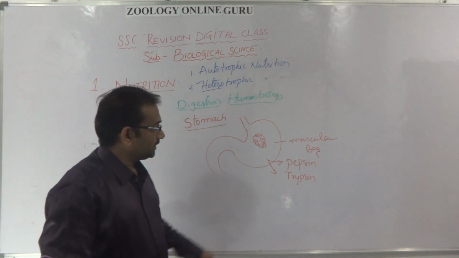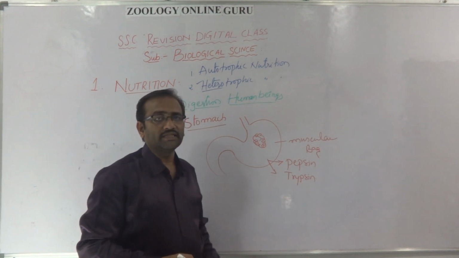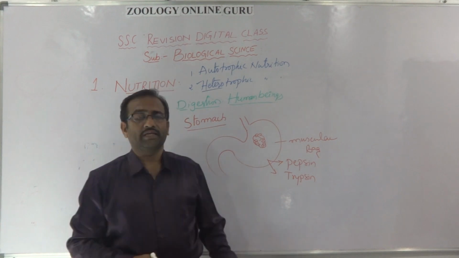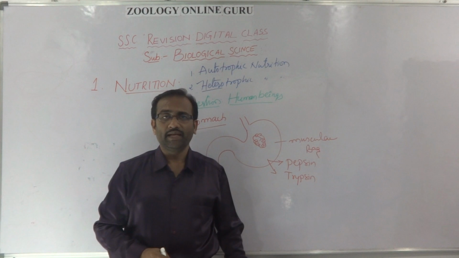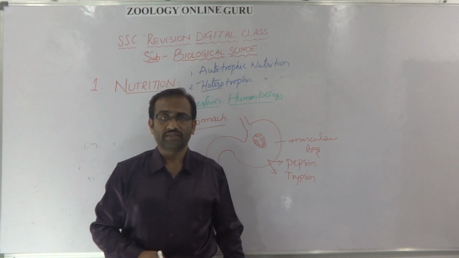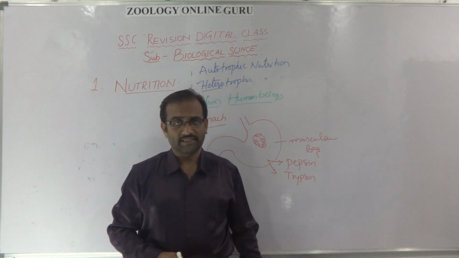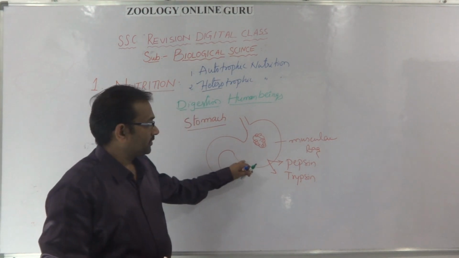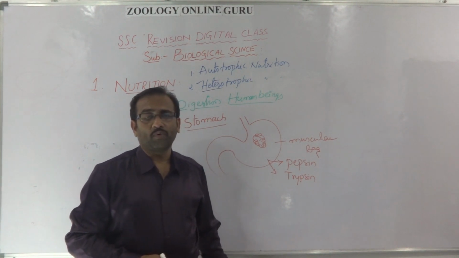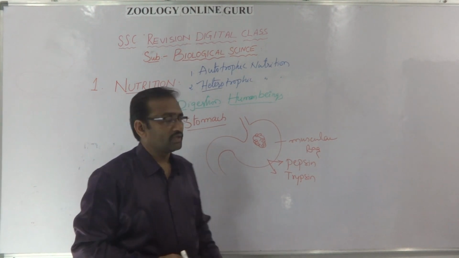Pepsin and trypsin, these two enzymes digest the protein substances. Saliva containing salivary amylase converts the carbohydrates into maltose and dextrins. In the stomach, the pepsin and trypsin partially digest the protein molecules.